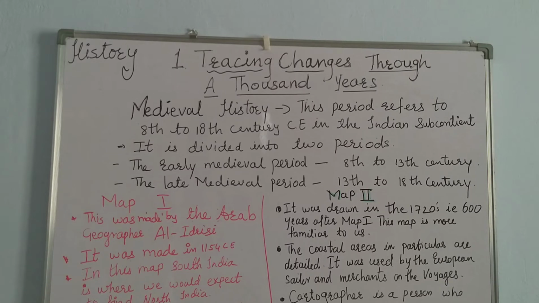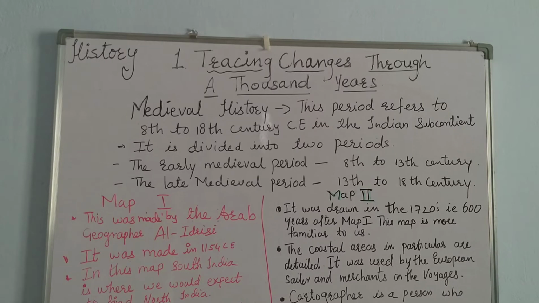Can you see the map carefully? You will find the map is totally different from today's map. The names of the places are marked in Arabic, and they are some popular places of Uttar Pradesh like Kanauj, spelled as Khanuj, right?